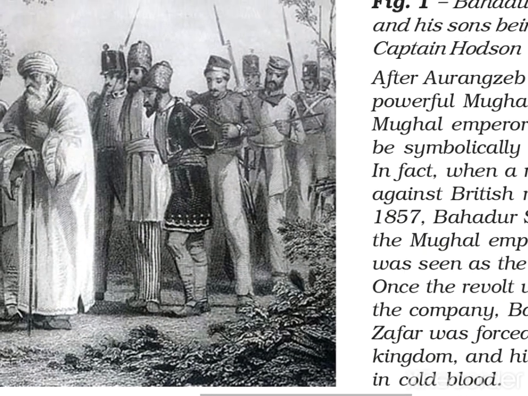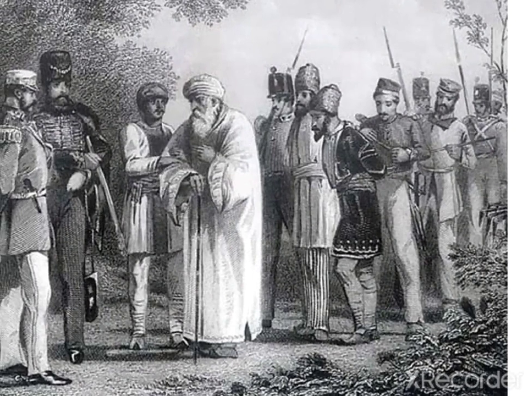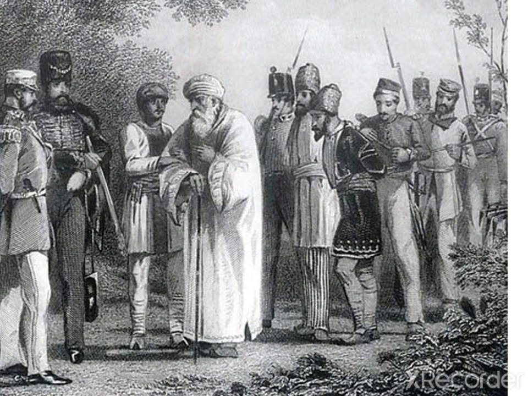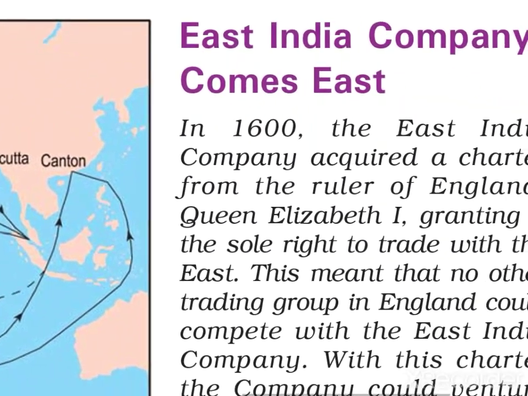Once the revolt was put down by the company, Bahadur Shah Zafar was forced to leave the kingdom, and his son, here you can see they both were captured by the British, and his sons were killed in front of him, and Bahadur Shah Zafar was sent to Rangoon jail. At present it is in Burma. This is one incident, but we are learning how the British came to India and established themselves.